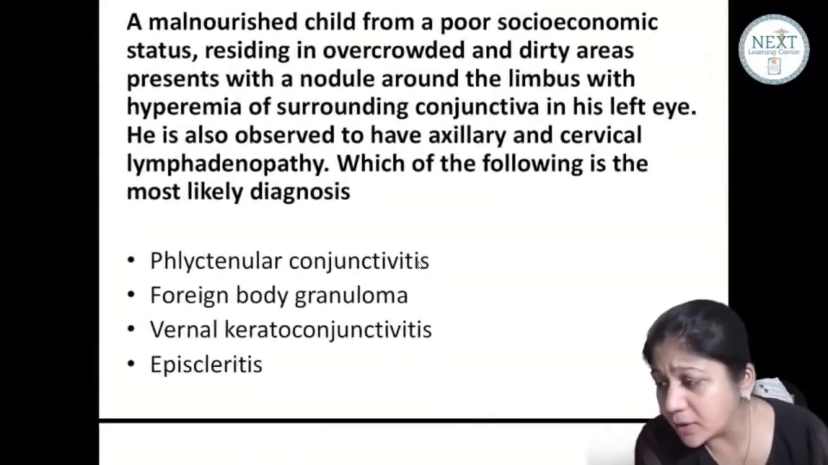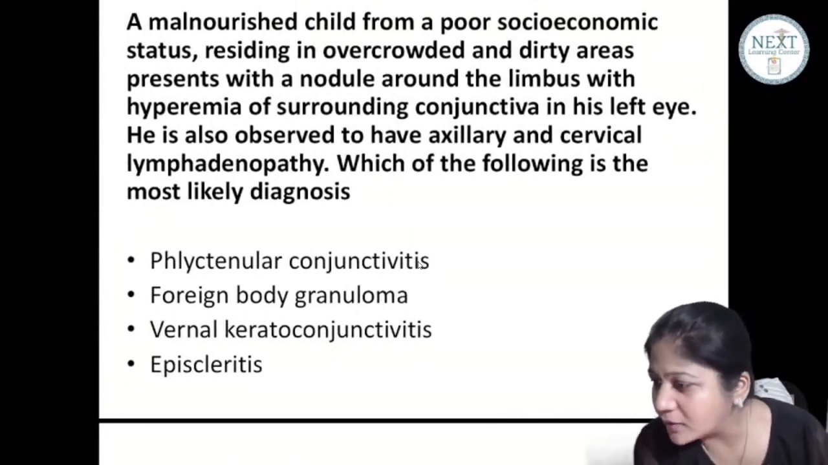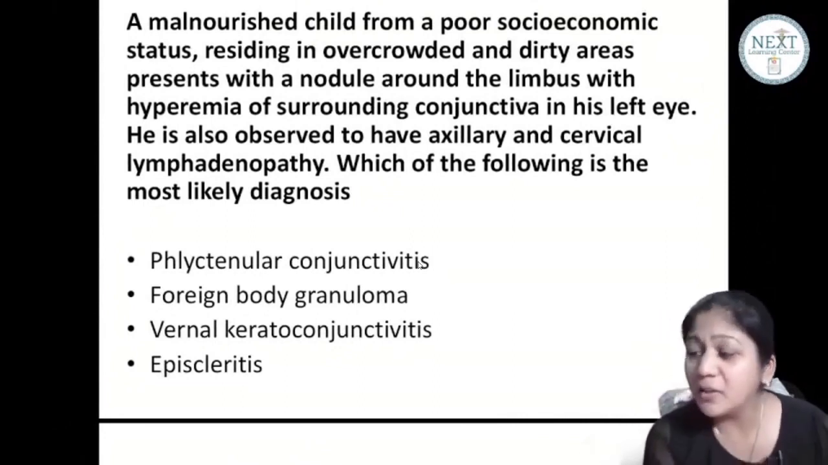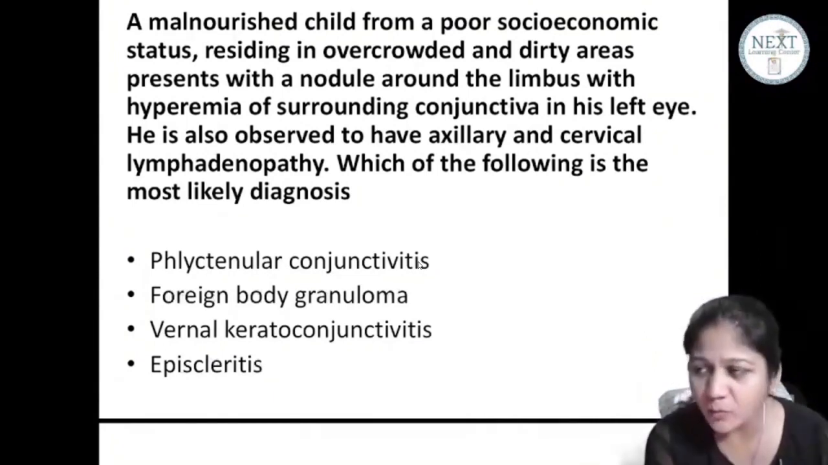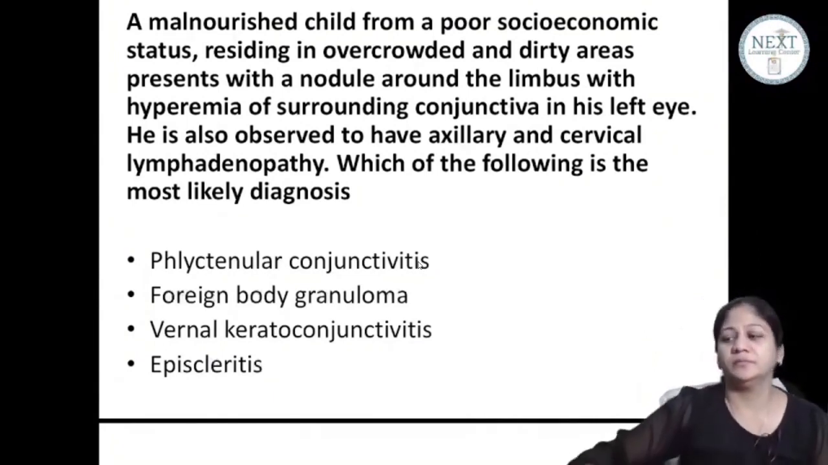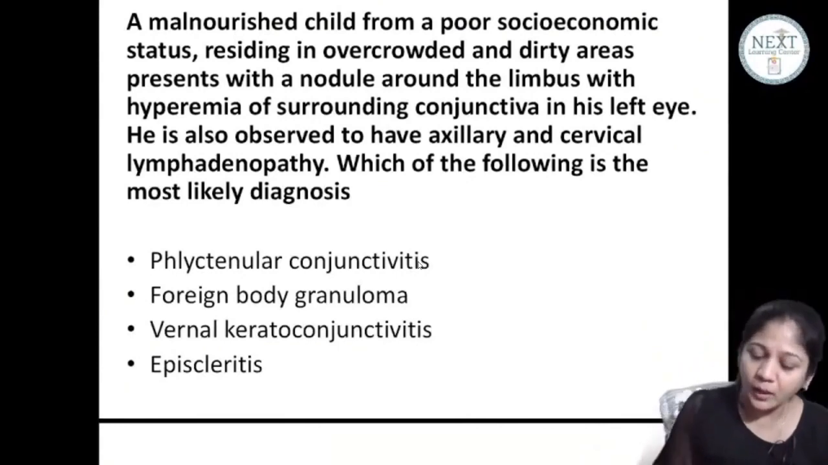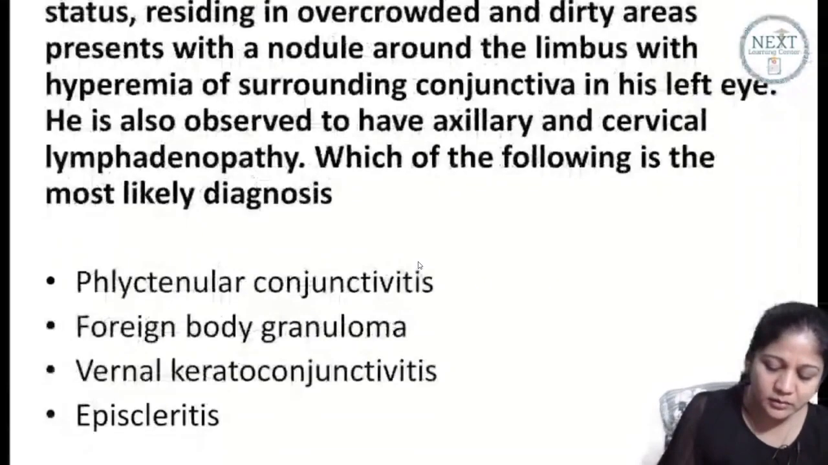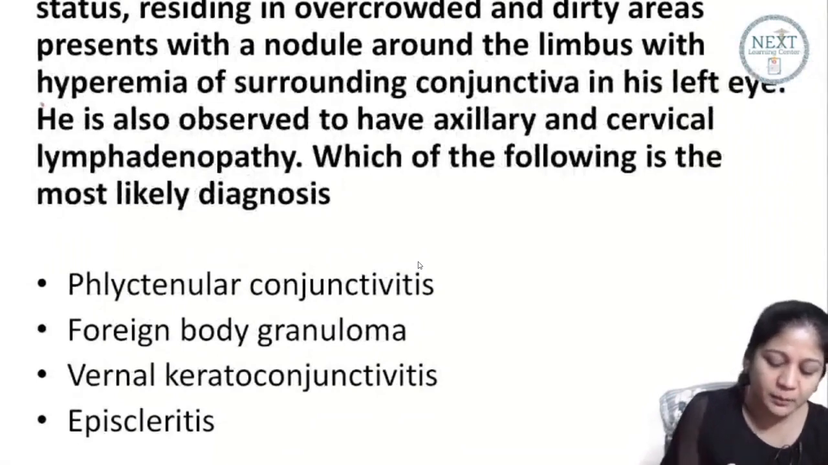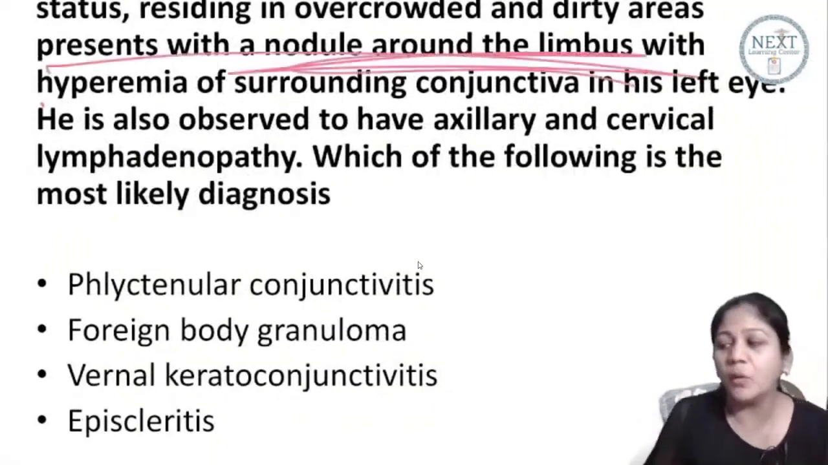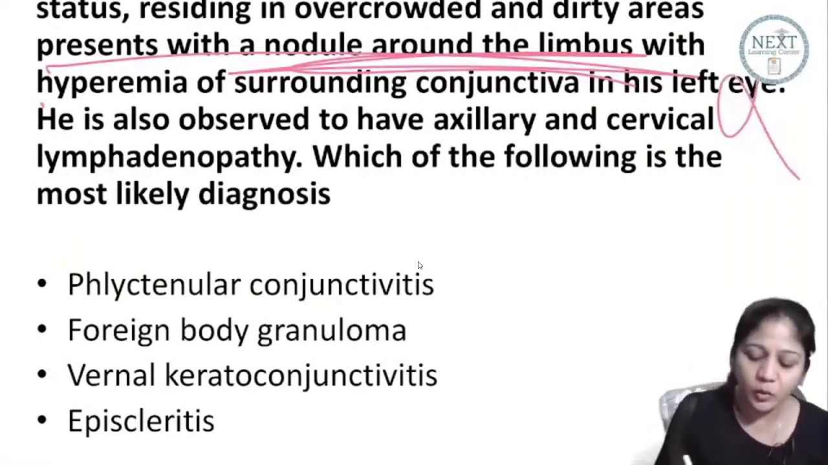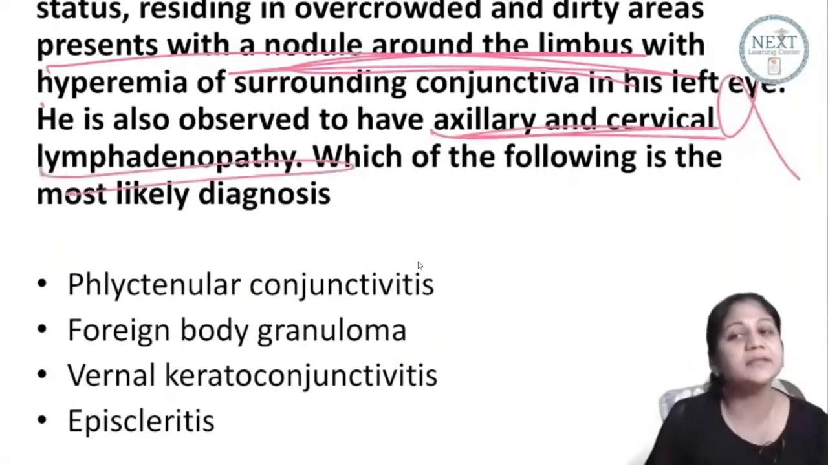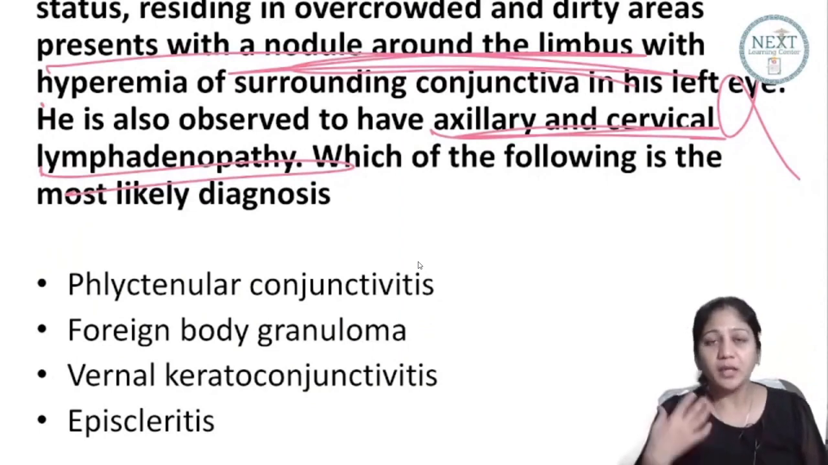So Dr. Gautam, Dr. Aishwarya, you are right, but you have to tell me the reason. Why do you think it is A? Dr. Murthy, why did you say C? So what is the clue number one? The clue number one is nodule around the limbus. Yes or no? There's a nodule around the limbus. But I would say the more important clue is not this. More important clue is that you have an axillary and cervical lymphadenopathy.